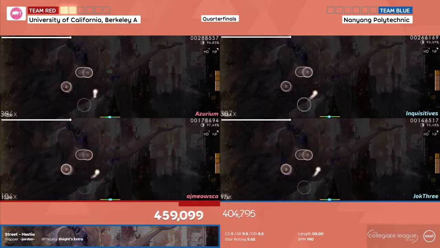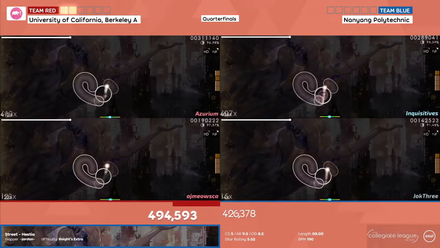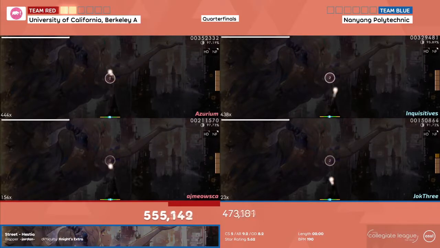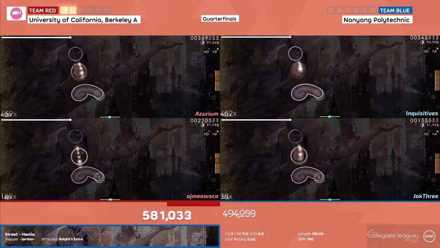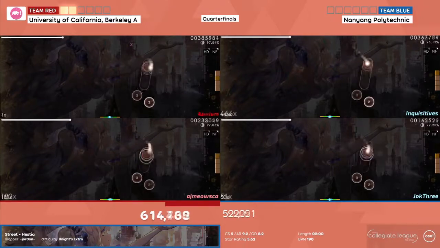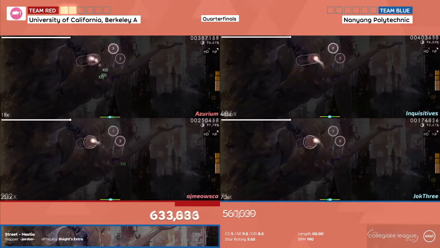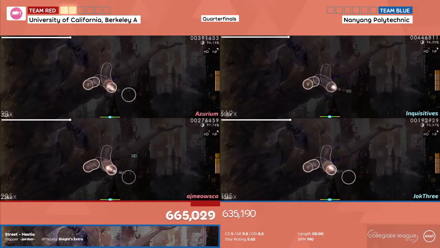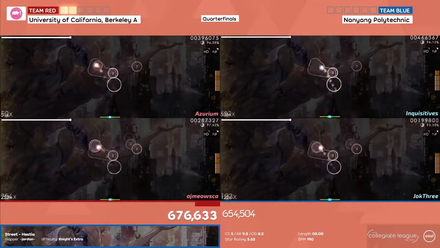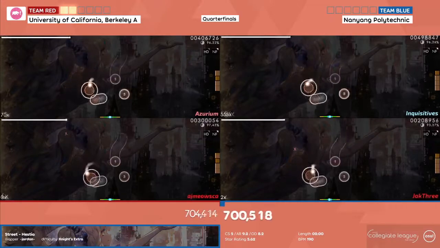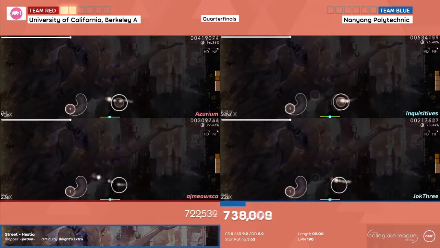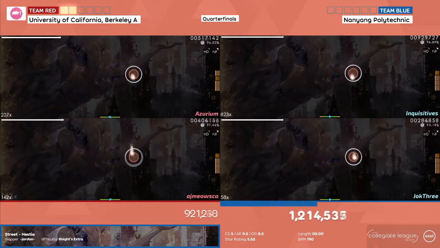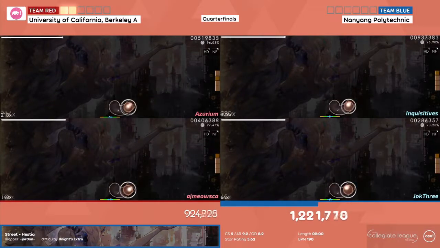After starting off 0-2, Nanyang would respond back by getting 2 more points out of the next 2 maps to make it a 2-2 tie. But not over yet. They still have Inquisitives holding, and Inquisitives will outlast Azurium on the combo game. Score lead gonna dwindle now for UCB, and it's flipping for the next 5 seconds. There it goes. AJ Miauska and Jock3 trading, but it doesn't matter. Inquisitives. Well played, Inquisitives.